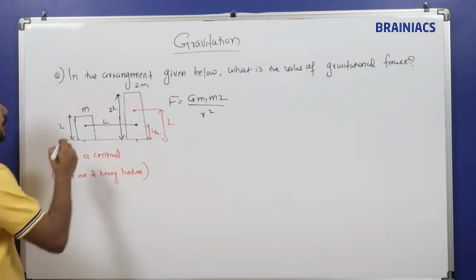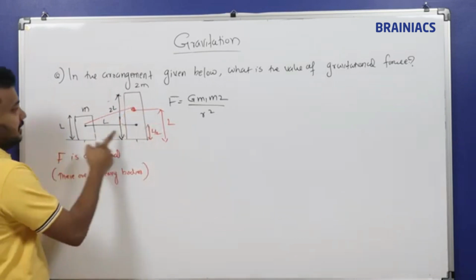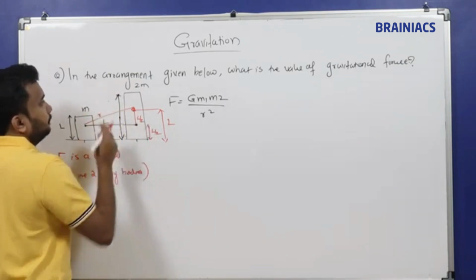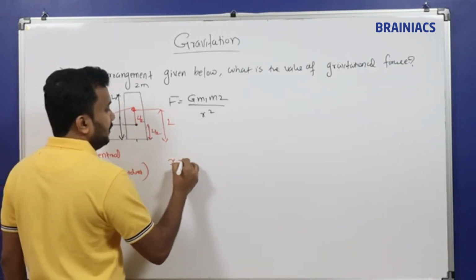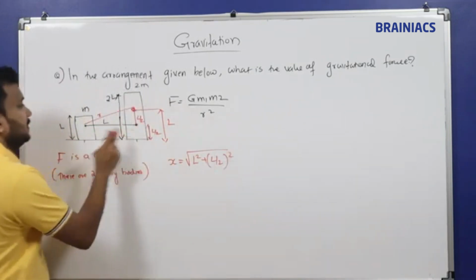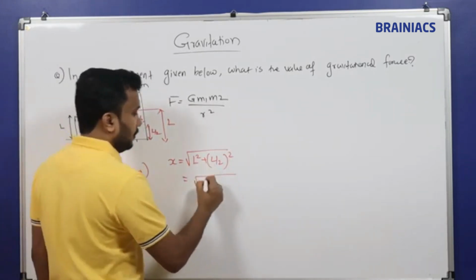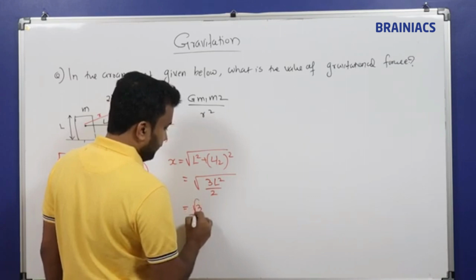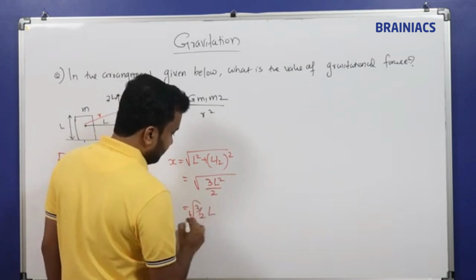So for the central force we need to find out this distance. This length we know, this is L, and this length is L by 2. This I am calling X. So how to find the hypotenuse? X will be equal to root of L square plus L by 2 the whole square, which is root of 5L square by 4, which is equal to root 5 by 2 times L.